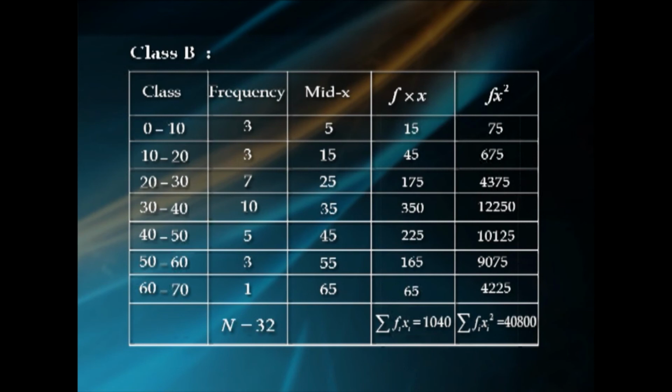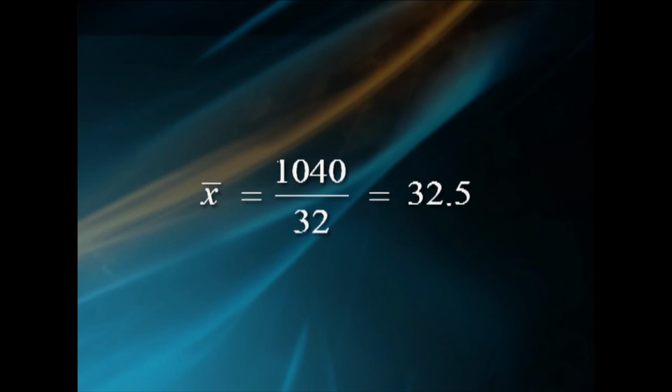F x square equal to 75, 675, 4375, 12,250, 10,125, 9,075, 4,225. Here capital N equal to 32, sigma Fi xi equal to 1040, sigma Fi xi square equal to 40,800. X bar equal to 1040 by 32, that is 32.5.